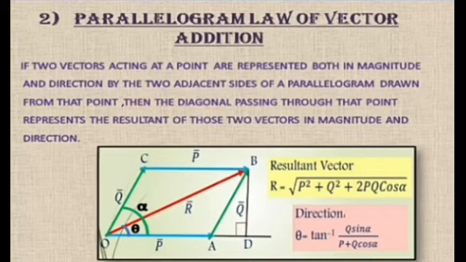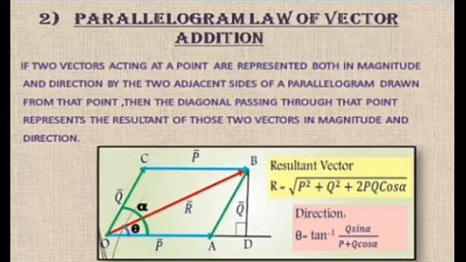And this R can be calculated by the relation R is equal to square root of P square plus Q square plus 2PQ cos alpha, where alpha is the angle between vector P and Q. If theta is the angle of resultant vector R with vector P, then we can also calculate the direction of the resultant vector by the relation theta is equal to tan inverse of Q sin alpha upon P plus Q cos alpha.